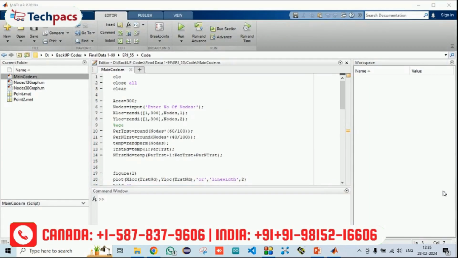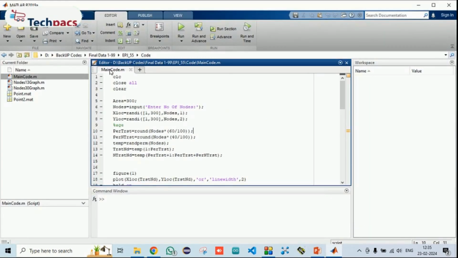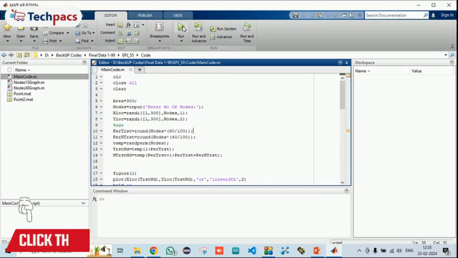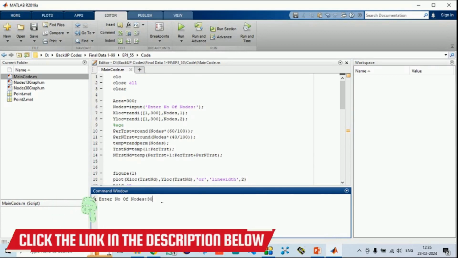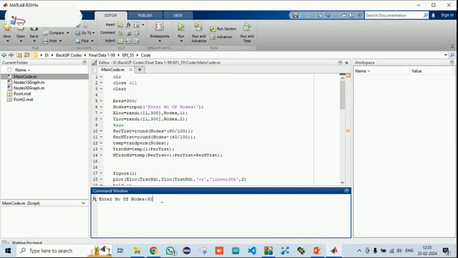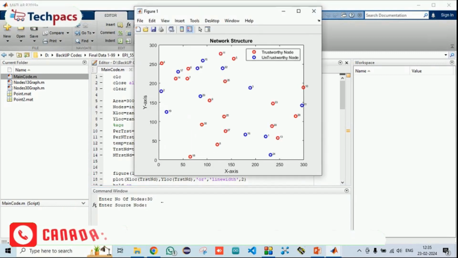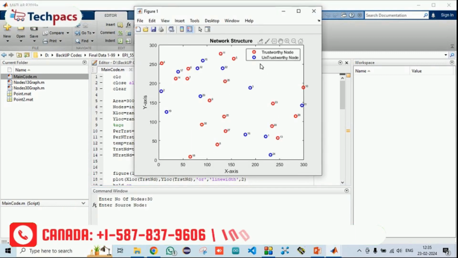In order to run the code, you just need to go to the main file, the main code, and run it. Here we have given the area, which you can change accordingly. The nodes are user defined, so it is up to you how many nodes you want. Let's say I'm giving 30 nodes. When I press enter, you can see it will deploy the nodes in the network, and it will randomly